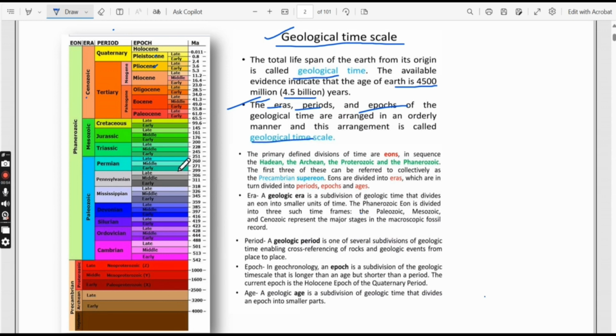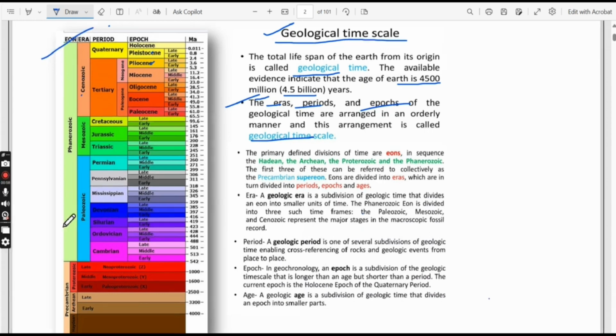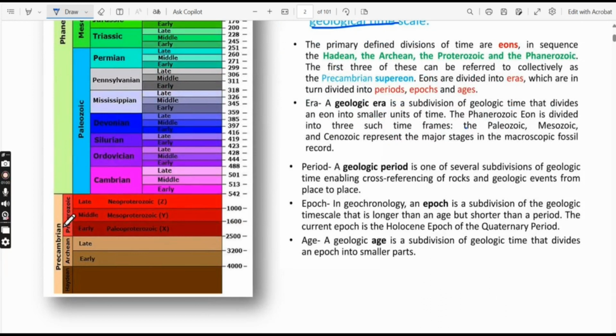Let's see the geological time scale which is drawn here. This is what we are going to study today, Precambrian. Precambrian consists of Archean and Proterozoic. Archean is older than Proterozoic. We will place the older one in the bottom, then go for the younger one as we move above in this table.